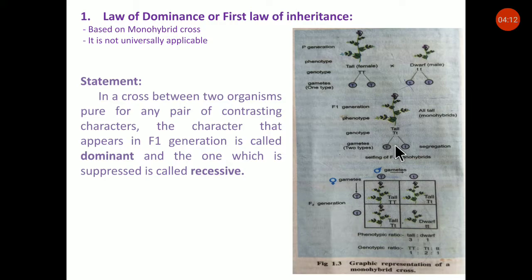Some other examples of organisms and traits which show dominance are: in guinea pigs, black coat color is dominant over white. In human beings, curly hair is dominant over straight hair and brown eye color is dominant over green or blue. In jawar, pearly grain is dominant over chalky grain and so on.